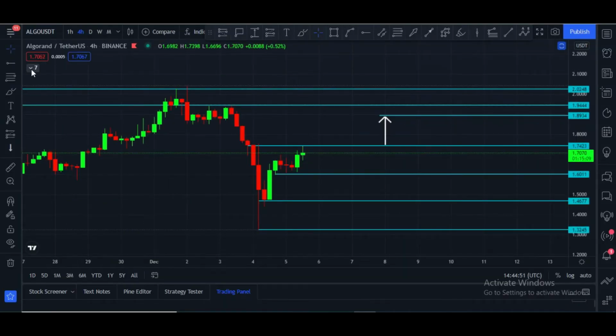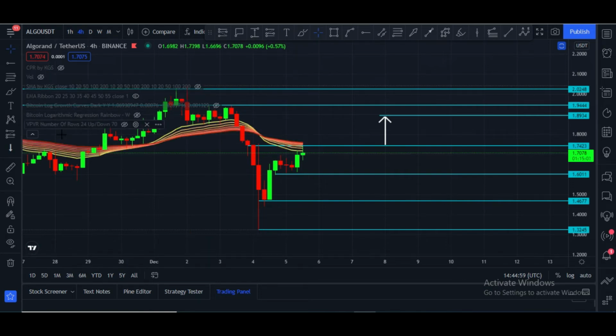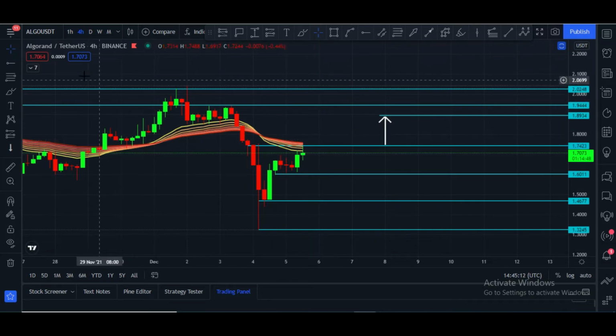Let me please show you some indicators. First of all, volume. There is a decent volume in this chart and that is good sign. Let me please show you EMA ribbon. Candles are trying to break this EMA ribbon. Once candle closing above $1.76, in that case, candles will break this EMA ribbon and after that upside rally will start.